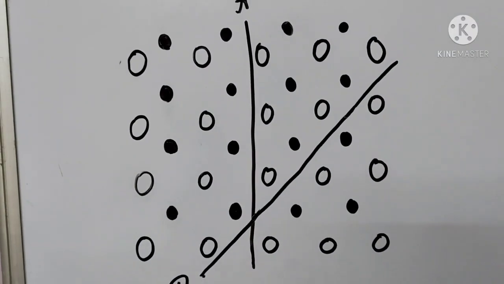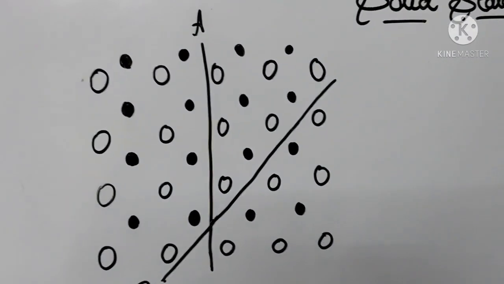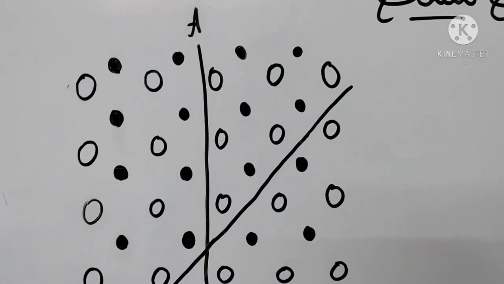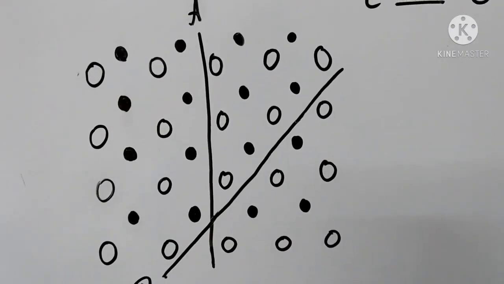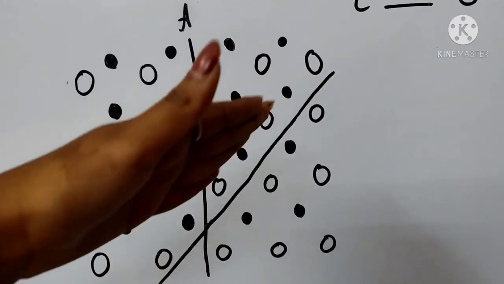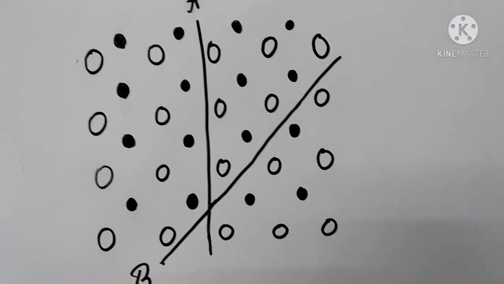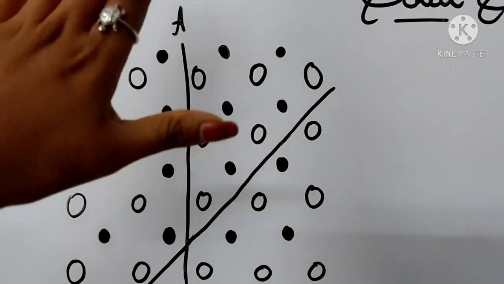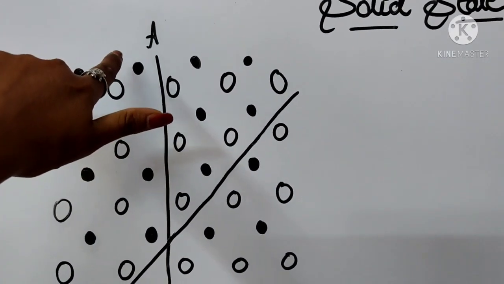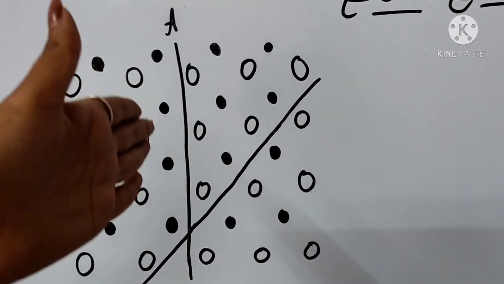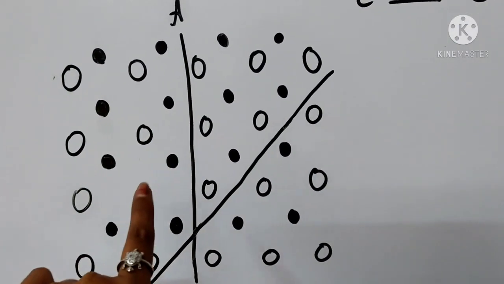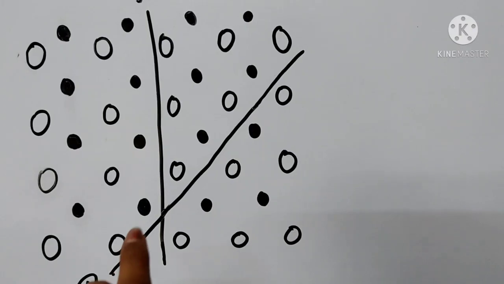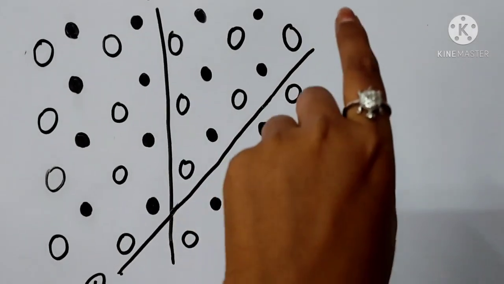Take the example of refractive index as a physical property. Along the x-axis and y-axis, the physical properties of the particles differ. Along A, let it be the x-axis, the physical properties differ, and along B, the y-axis, the physical properties are also different.